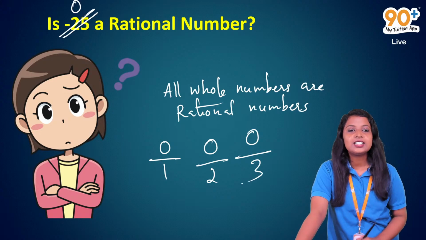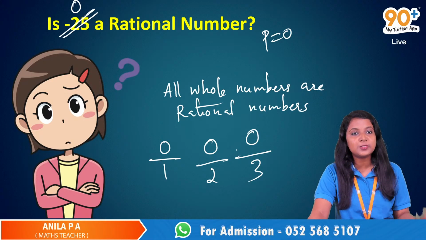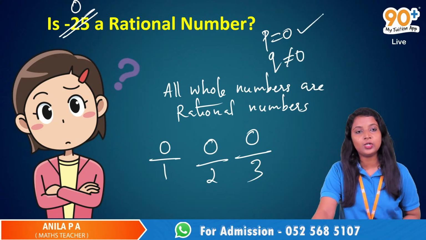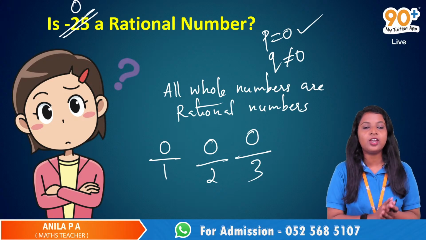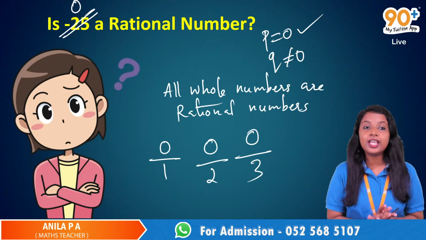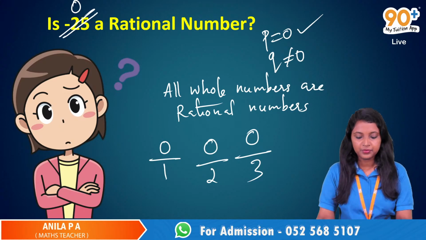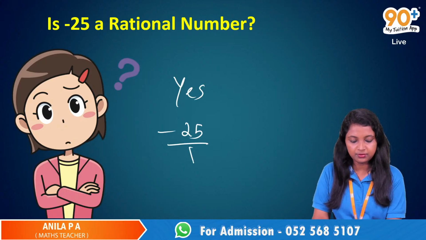So here, P is equal to 0. The numerator is equal to 0, but that is possible. Our condition is Q not equal to 0. P can be equal to 0. So we can write 0 by 1, 0 by 2, 0 by 3. All these are possible. Therefore, all whole numbers are rational numbers. Okay? So here it is yes.